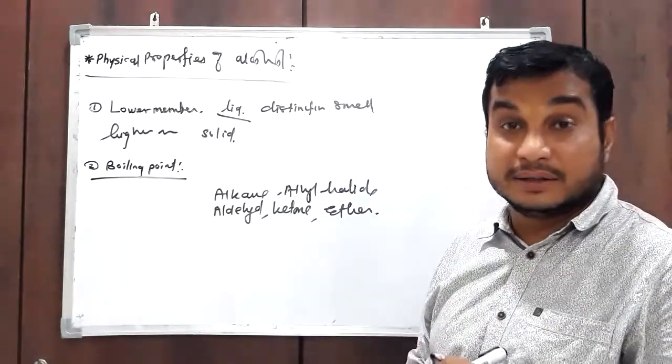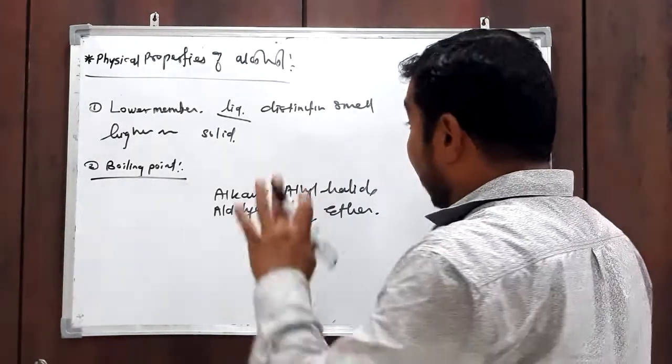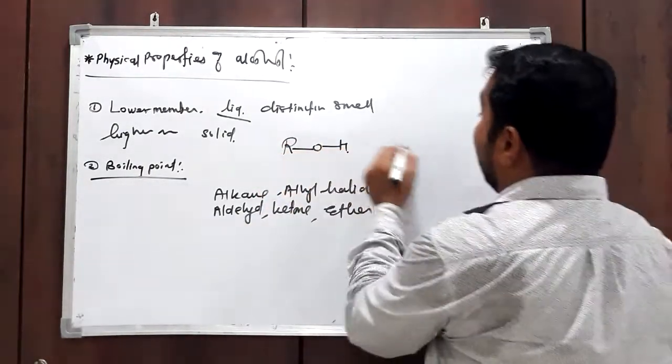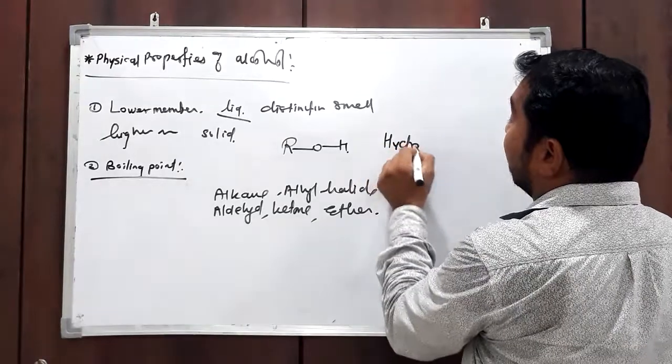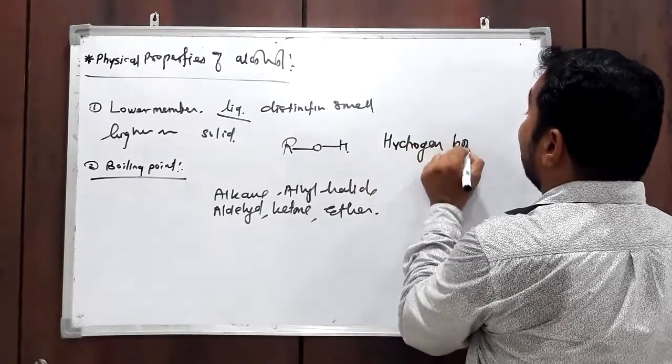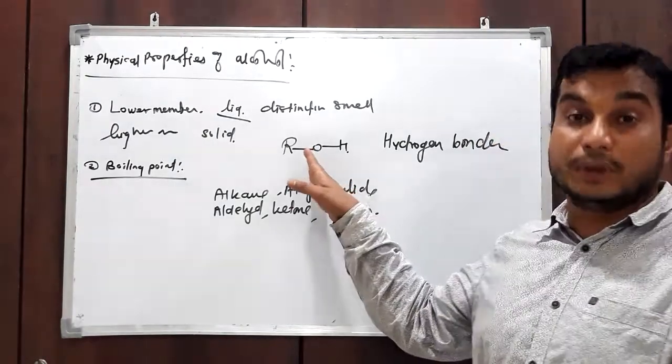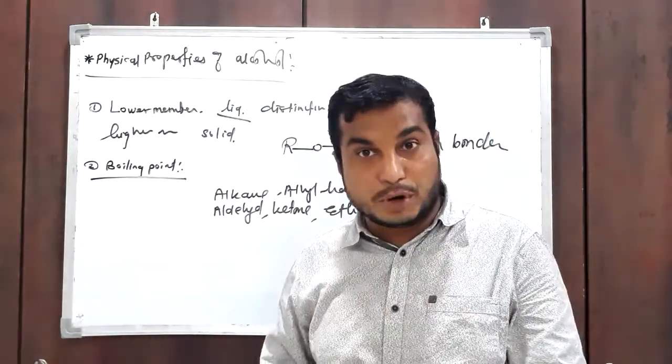Why? The reason is that alcohol has the ability to form hydrogen bonding. Intermolecular hydrogen bonding is present in case of alcohol. What is required for hydrogen bonding?